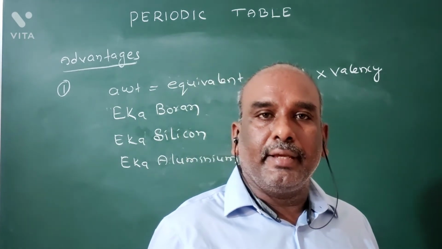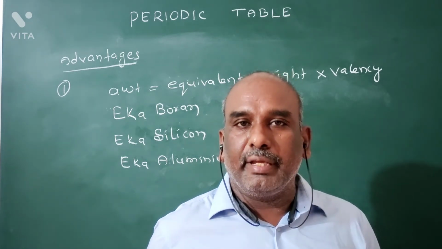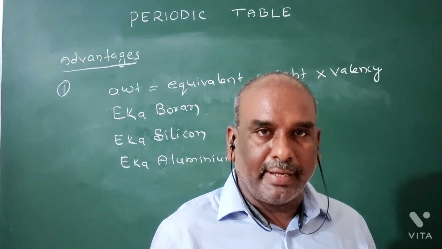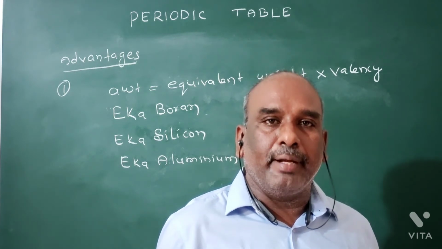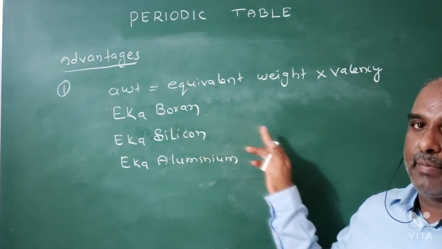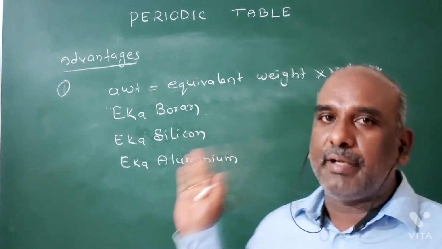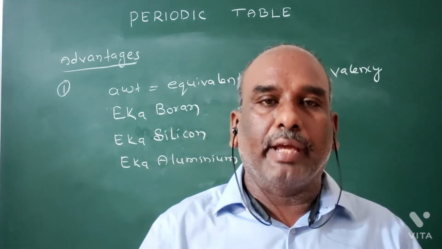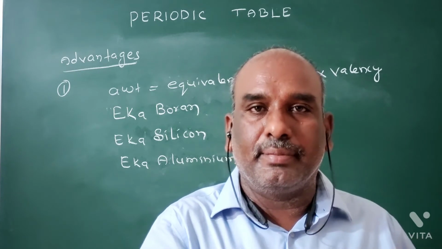Eka is a Sanskrit word. Its meaning is next, that means the next coming element. After silicon, the next element germanium will come. After aluminium, the next element gallium will come. He named them Eka elements.